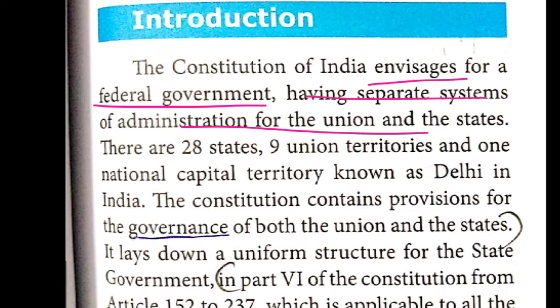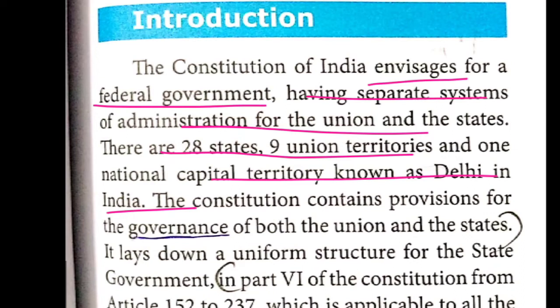So how many states are there in India? There are 28 states and 9 union territories, and one capital territory, the national capital territory, which you know very well, Delhi. So 28 states, 9 union territories, and one national capital territory, that is Delhi. This much only.